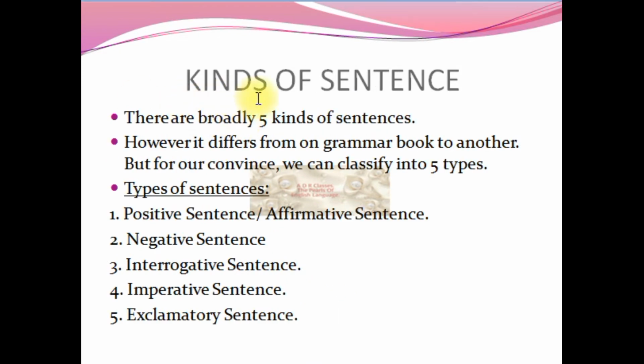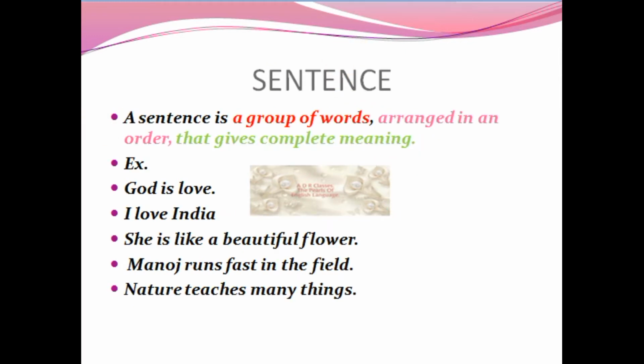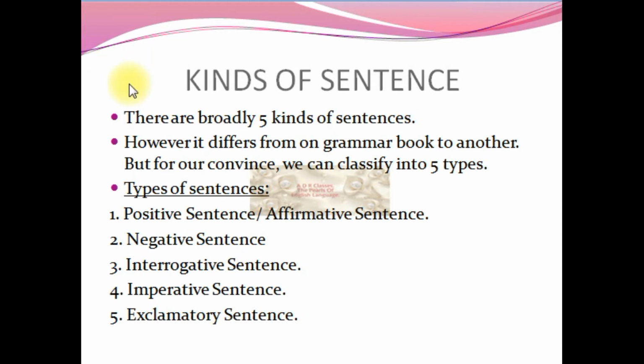Let's brush up. A sentence is a group of words arranged in an order that gives complete meaning. Kinds of sentence means that in sentences also there are certain kinds. There are broadly 5 kinds of sentence. However, in different books we get different kinds of sentence.